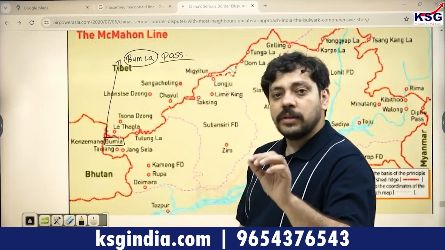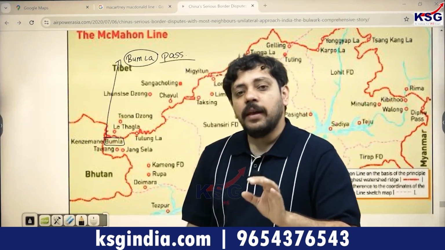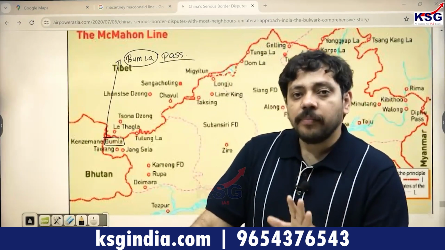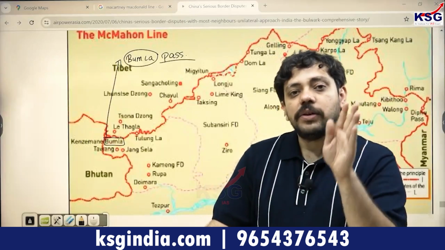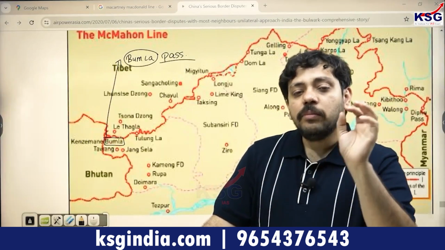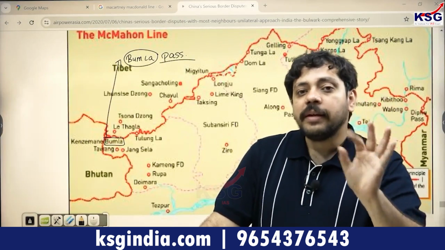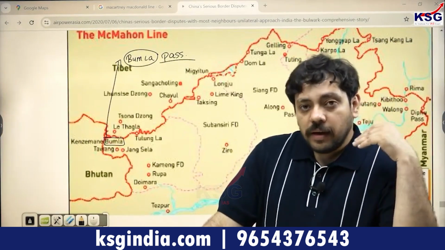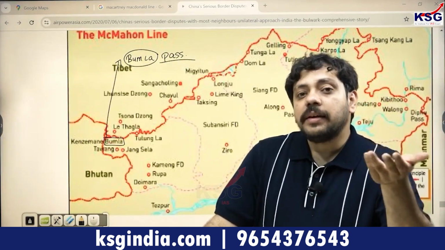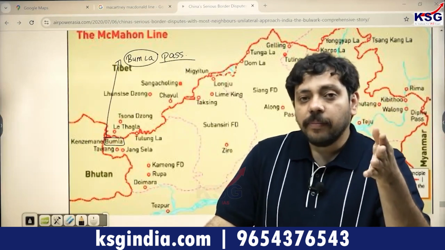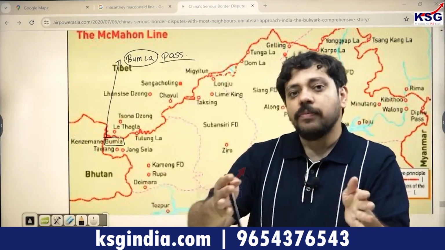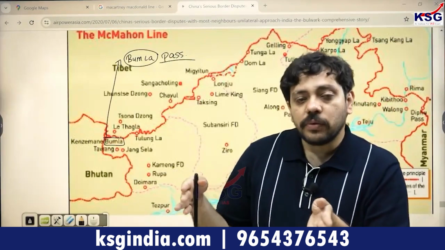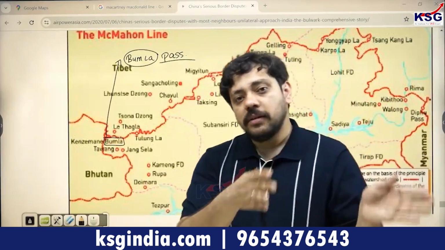It is the pass at the India-China border which allowed the Chinese military to move inside Arunachal in 1962, even if it is today the most militarized point between India and China. Because in the possibility of a Chinese attack upon India, it is likely that this attack will happen from the Bumla Pass, because that is the passage which allows the Chinese forces to move inside this entire region, right?